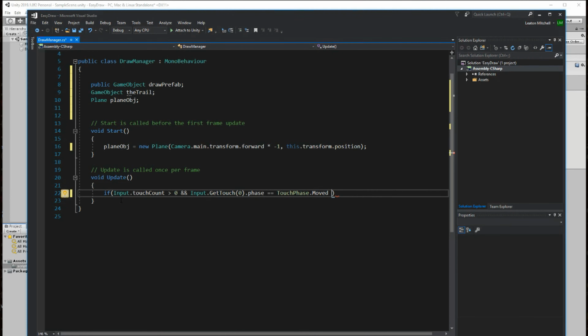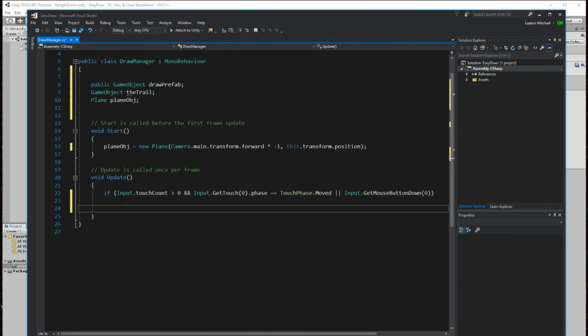Alright, and so we also want to check for mouse input, so we just put another condition. The double lines here are basically the backslash, but hold shift, boom. This just means another condition, so it's like "or". So if they're touching the screen, or input dot get mouse button down. As soon as they press the button down, it's 0, which means it's the left click, right? Boom. Then we're gonna do this stuff right here.